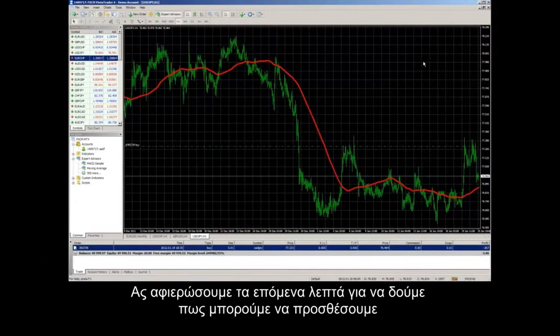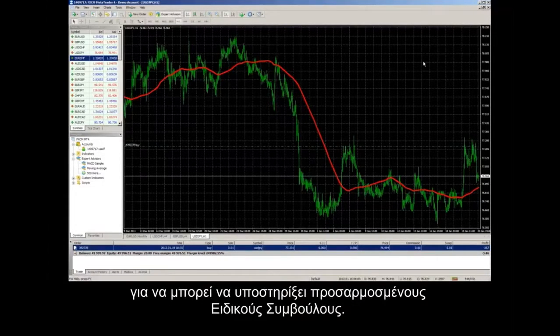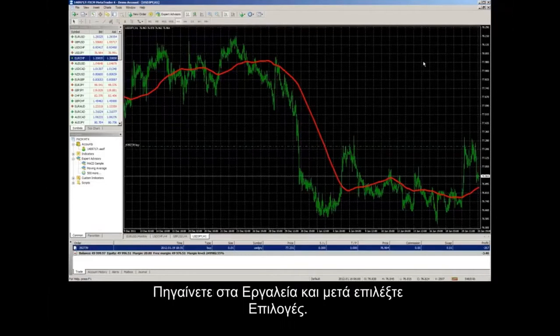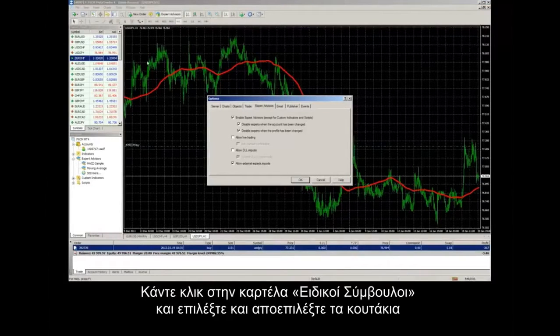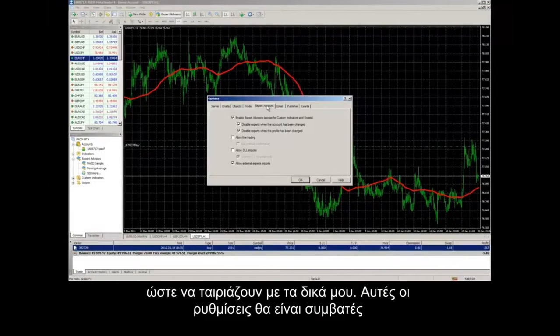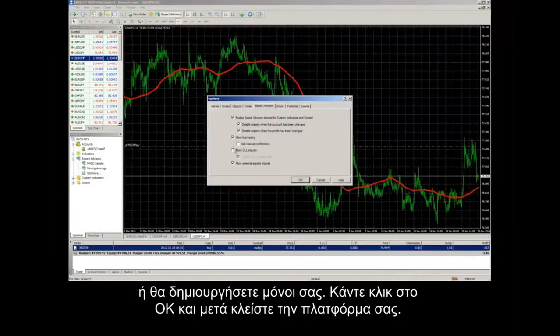Let's spend the next few minutes talking about how to add custom EAs to MT4. The first step is to prepare your platform to accept custom expert advisors. Go to Tools and then select Options. Click on the Expert Advisors tab and check and uncheck your boxes to match mine. These settings will be compatible with most of the EAs you will find online or that you code yourself.